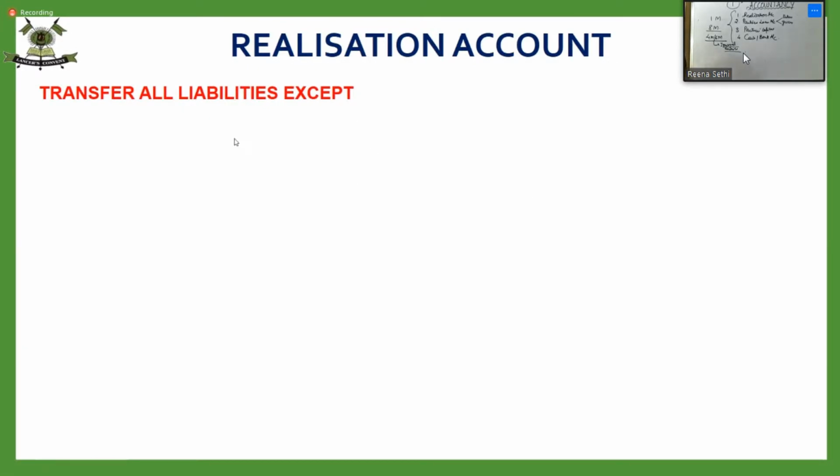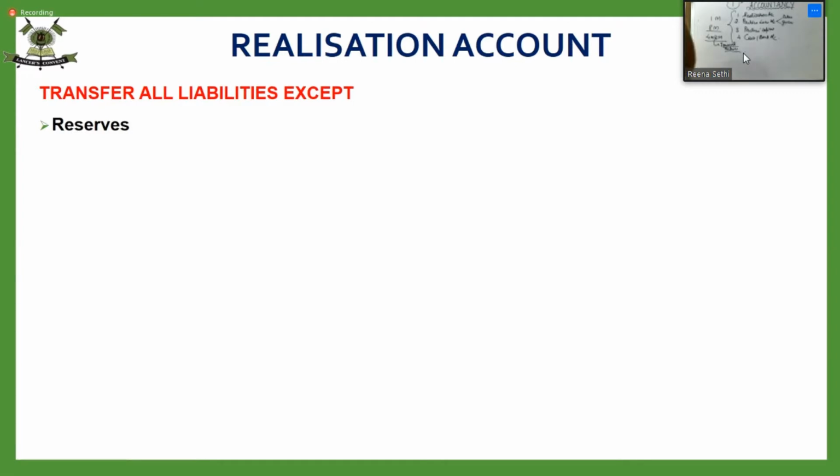Now when I'm closing down the business, I'm closing my books, I'm closing all the ledger accounts that are open right now. Suppose today I'm closing my business. So I'm going to close all the ledger accounts that are open in my books. So where am I going to transfer the balance of those ledger accounts? For all liabilities and assets, I'll transfer the balance to realization account. So only one account is prepared for the dissolution process.